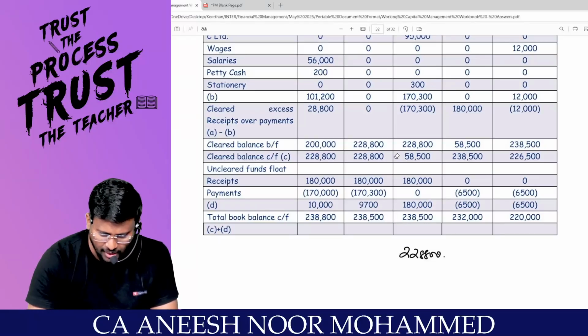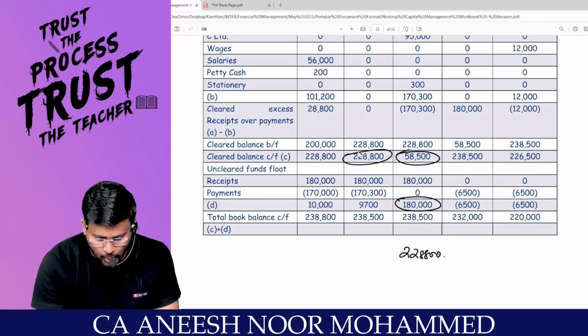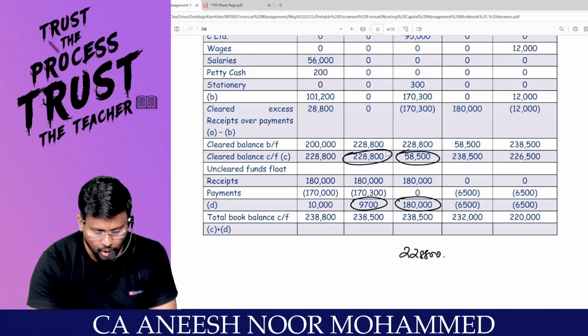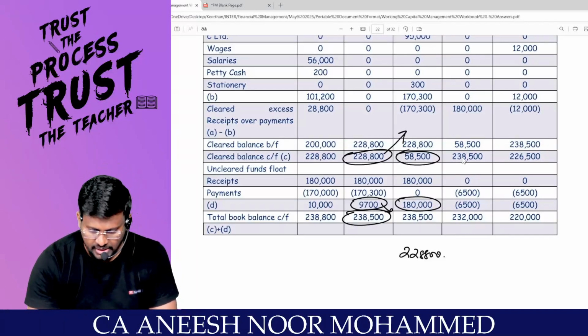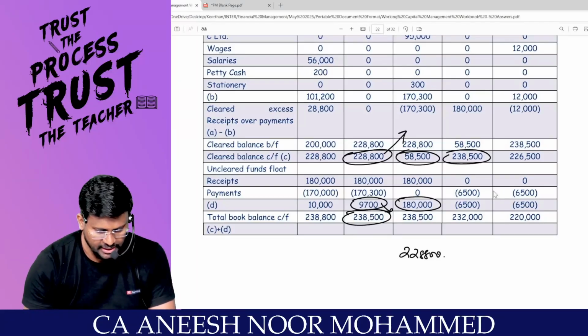This is actual cleared amount. This is yet to be cleared amount. This is actual cleared amount, 2,28,800. This is yet to be cleared amount. That's all. This is already cleared, this is to be cleared. If you add both, how much will I have in the book? Look at here. 2,38,500 is a cleared balance.